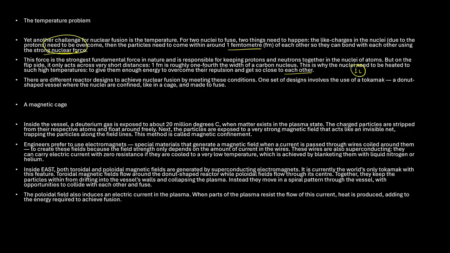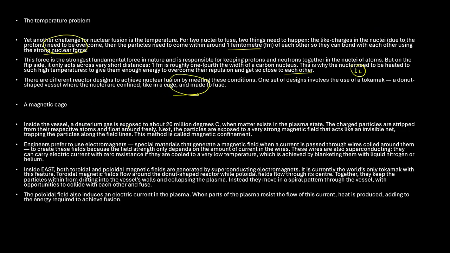There is a different reactor design to achieve this nuclear fusion by meeting these conditions. One design involves the use of a tokamak, a donut-shaped vessel where nuclei are confined like in a cage and made to fuse. So there are different ways also. This is another example. Now, what is a magnetic cage? This cage they're talking about.